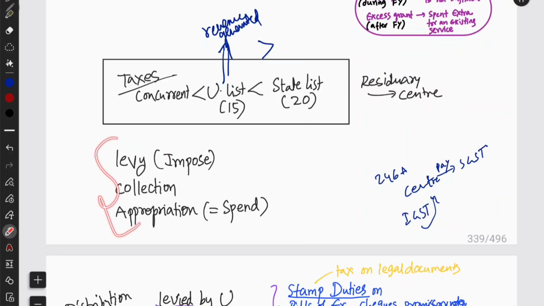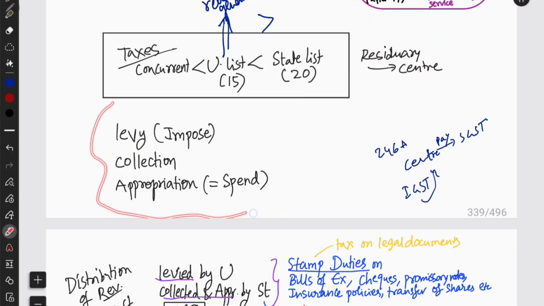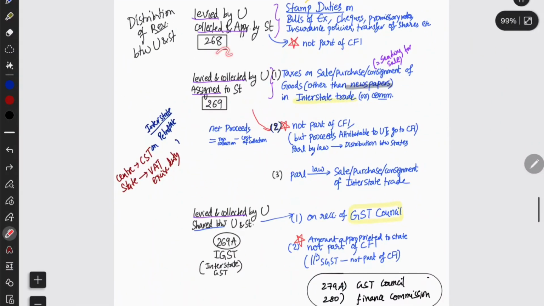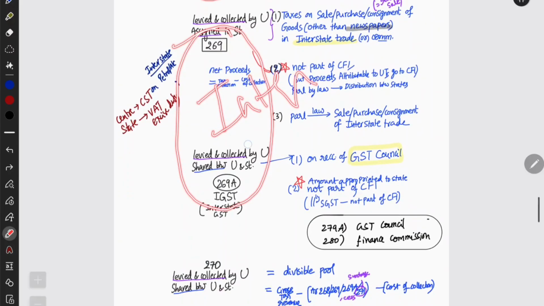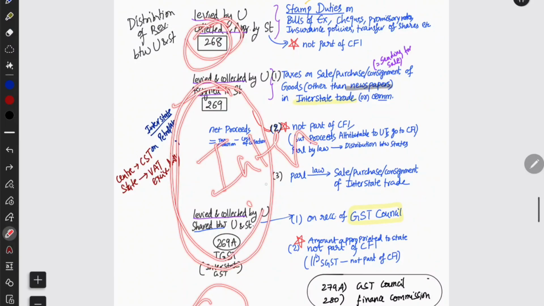And from now on we are going to see 3 articles. Levy, and there you will see 3 words mainly. Levy implies impose, who is imposing the tax, and next you are going to see collection, who is collecting the tax, and next appropriation, who is spending the tax. Okay, now we have 3 articles, 268, 269 and 269A. I will take it as only one article, that is interstate, and the next article we have is 270. So you have 268, 269 and 270.